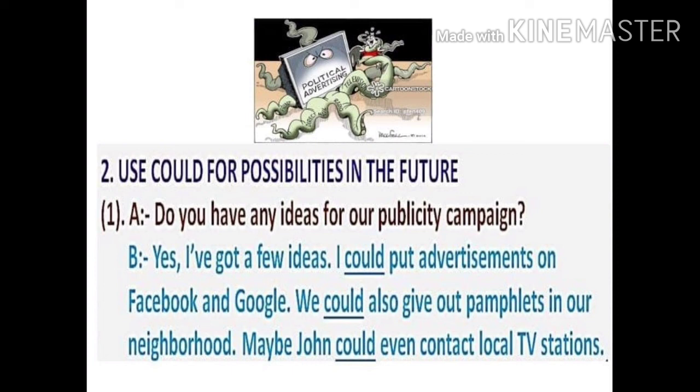Here again could is used like may. Look at another example. Maybe John could even contact local TV stations. Here the meaning is John may even contact local TV stations in future for the publicity campaign of their party. So this is how we can use could to denote possibilities in future, like may.